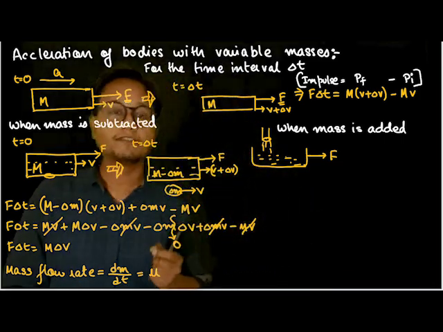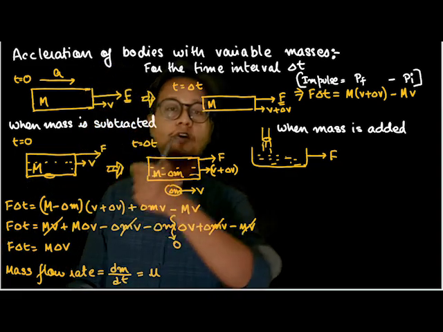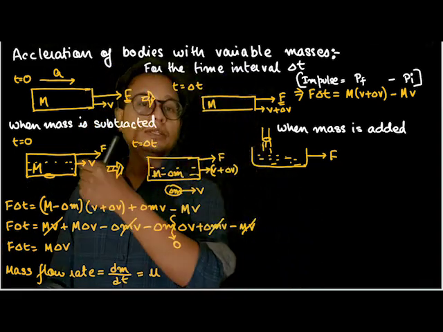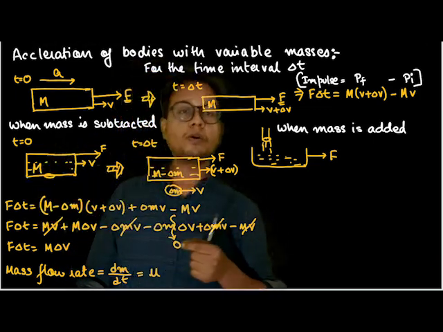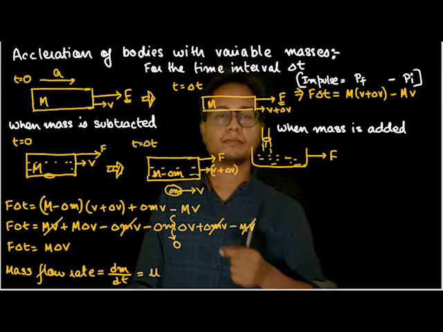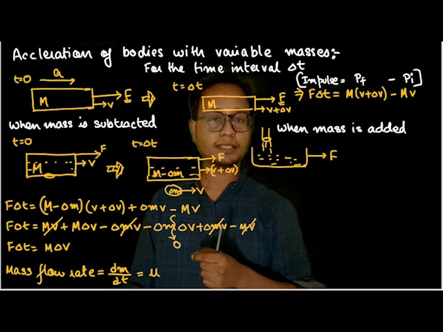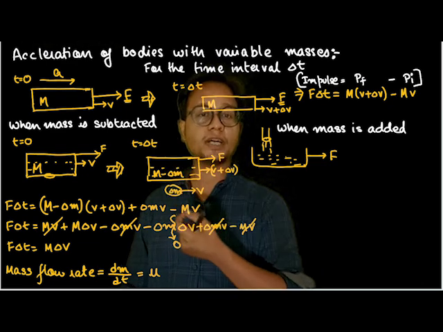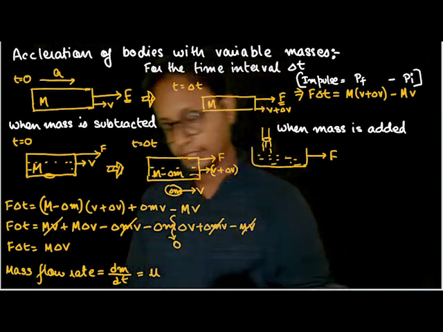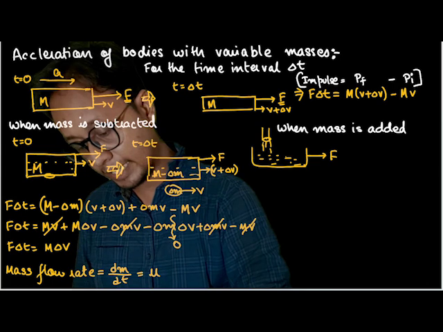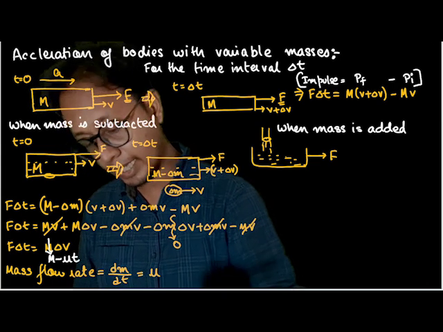See, you didn't understand. If the mass flow rate is 5 kg per second, that means 5 kg of oil is flowing out per second. Fair and fine. If the initial mass of the entire container plus fluid was 100 kg, what was the mass of the container after 3 seconds? M minus mu into t, that means 100 minus 5 into 3, isn't it? So the mass of the container at time t would be M minus mu into t, or M minus mass flow rate into time t. So this mass is nothing but a variable quantity.